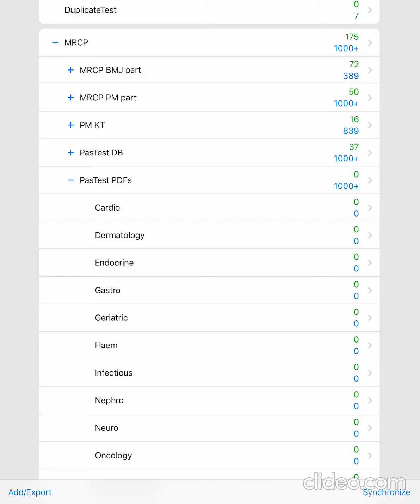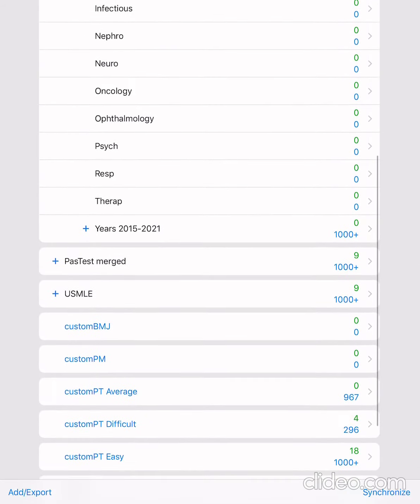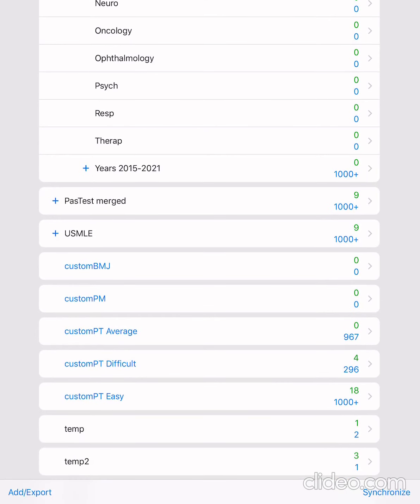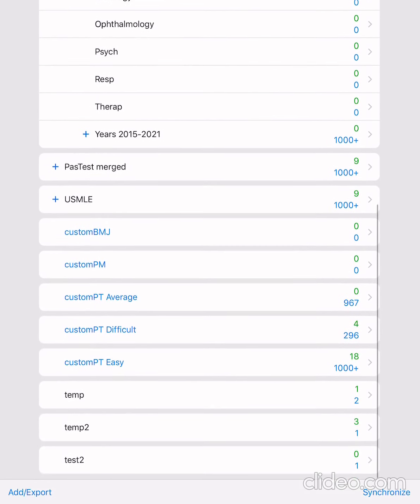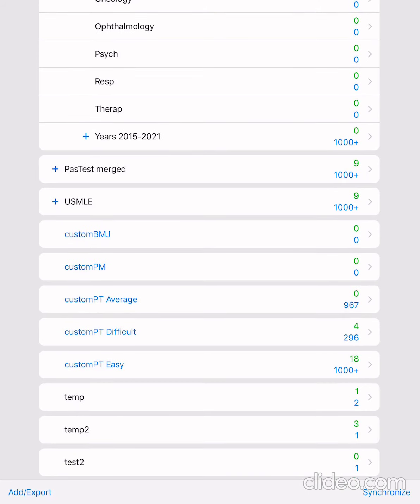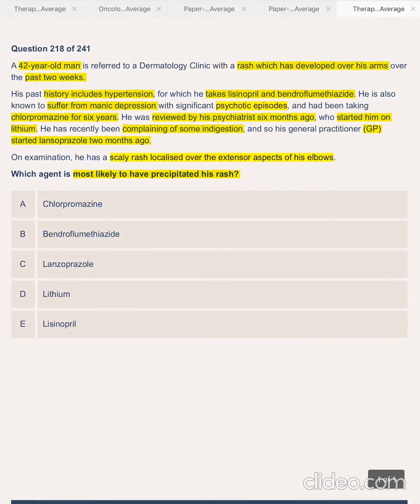So first, I think I'm behind in my past test questions. As I mentioned in my previous video, I've done a custom field for the average, the easy and the difficult questions. I'm gonna go first for the average questions, and this includes all sections, randomly selected. The first question here, it seems I've gone through before because it's highlighted. It's a revision.